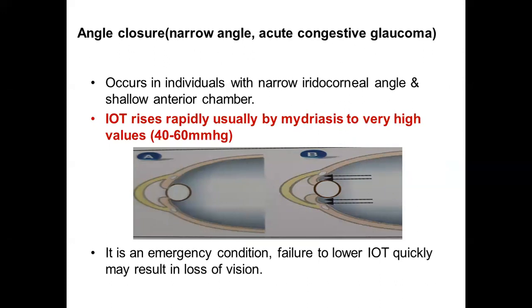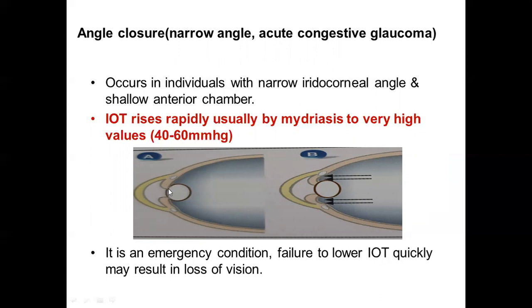So what happens here, we just look at how the IOT increases in such patients. You can see here, this is the cornea, this is the iris, and this is the lens. In such patients, when the mydriasis occurs, you can see the pupil is wide here. So when mydriasis occurs in an eye with narrow iridocorneal angle, the iris is actually pulled back and it becomes short and stout.